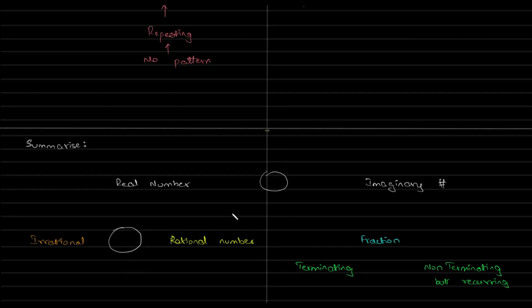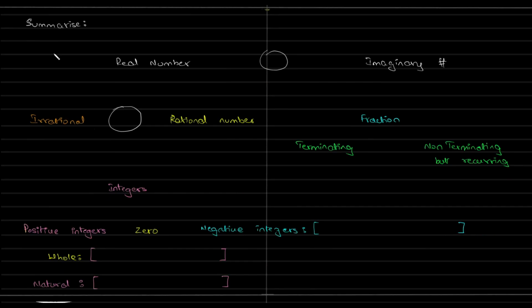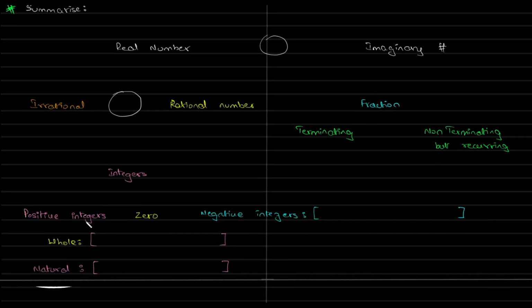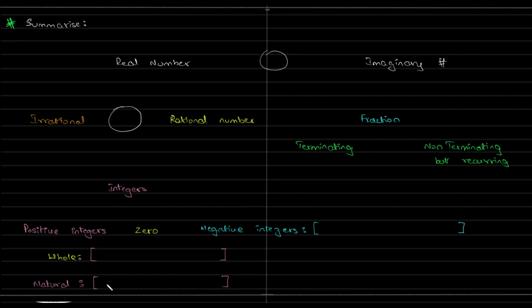To summarize, we have this. The very first classification of numbers is natural numbers: 1, 2, 3, till infinity. Above that are your whole numbers: 0, 1, 2, 3, till infinity. Above this are your integers.